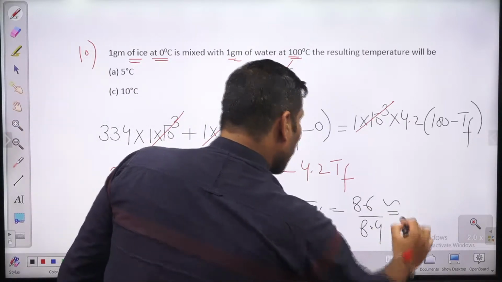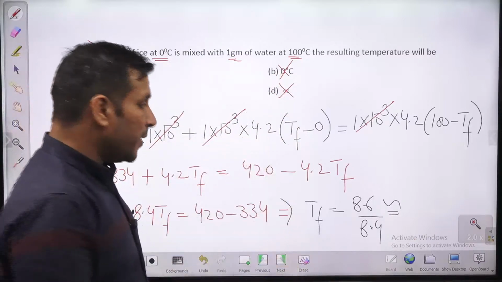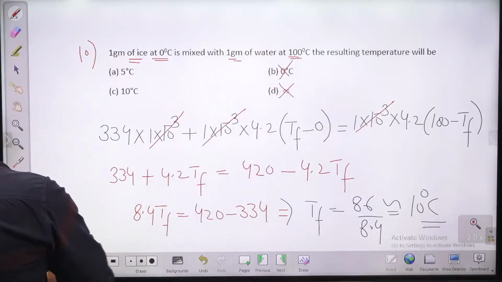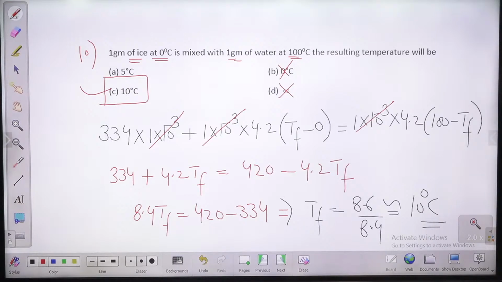अगर आप इसको सोल्व करोगे, because we have taken some approximate values, if you approximate this, definitely you are going to get the final temperature 10 degrees Celsius. That's why C is the right answer for this question. Very simple question, C is the right answer. So those who answered C, they are very right. Very good, Vivek, Abhishek, Kranti, Satya, your answer is also right.